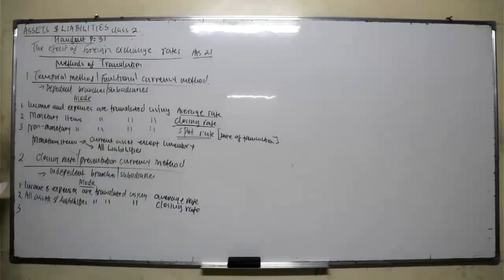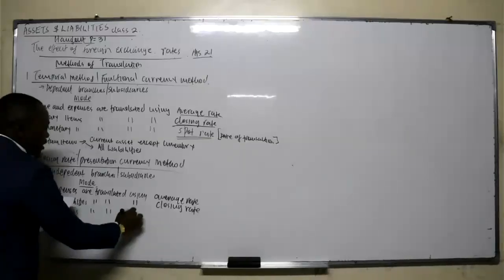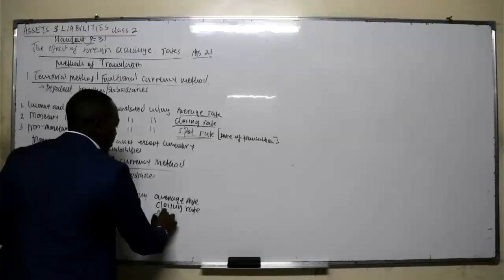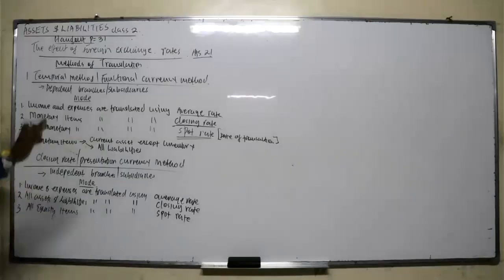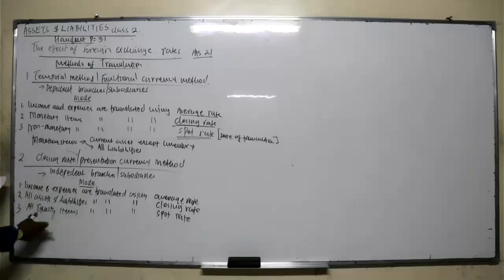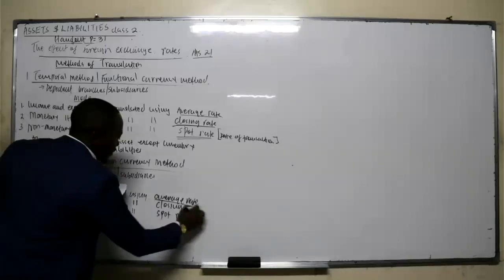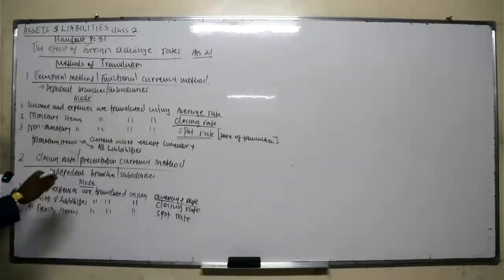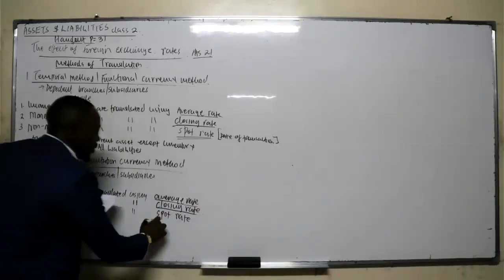Number three, all equity items are translated using the spot rate. So the difference is that for the temporal method, it's all about monetary and non-monetary, while for the closing rate, it's all about assets, liabilities and equity. Income and expenses are the same: use the average rate for both methods. Then all assets and liabilities, we use the closing rate. And then all equity, we use the spot rate.